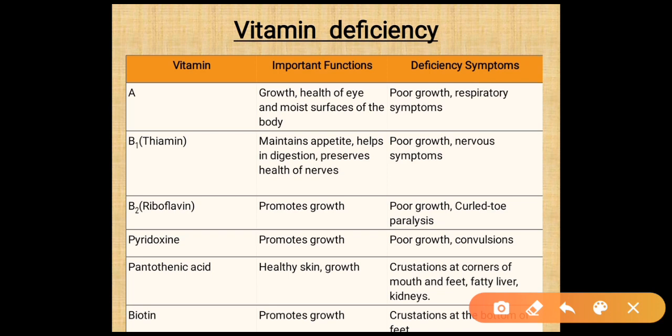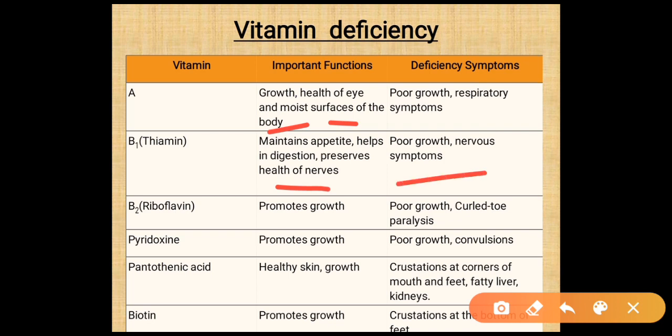Various vitamin deficiencies, like vitamin A. Its important functions are growth, health of the eye and moist surface of the body. Deficiency of vitamin A causes poor growth and respiratory symptoms. Next is vitamin B1, which is thiamine. Its important functions are maintaining appetite, helping in digestion, and preserving the health of nerves. Its deficiency symptoms are poor growth and nervous symptoms.